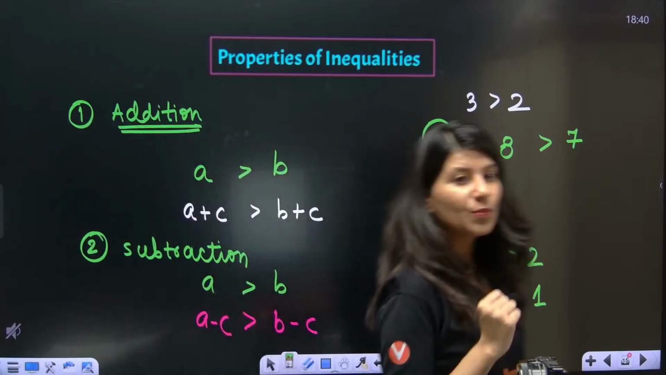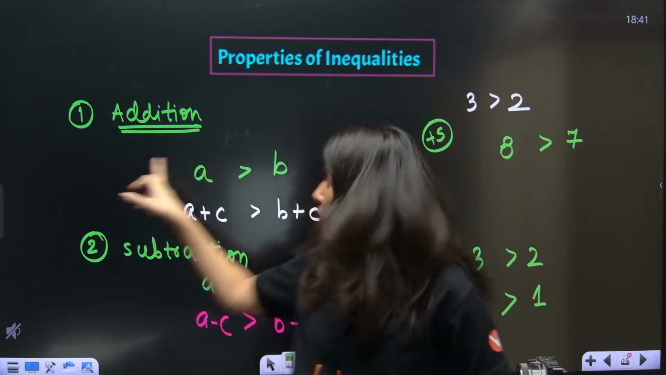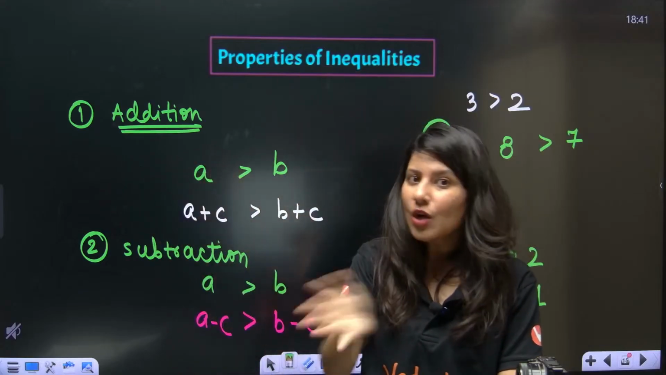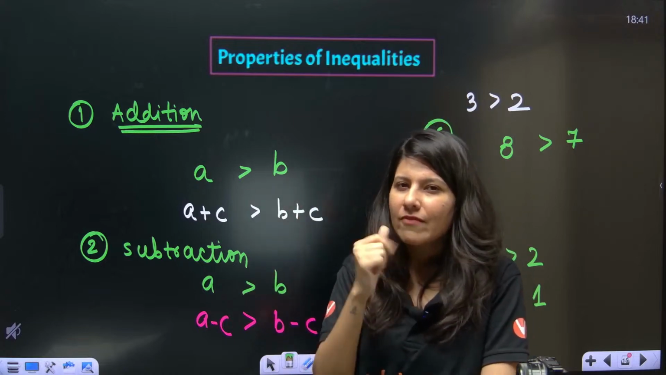Okay. So the property of inequality says, if there is some inequality given, adding a constant or subtracting a constant will not change the sign. Then you'll be like, ma'am, when will the sign get changed? Let me tell you. Okay.